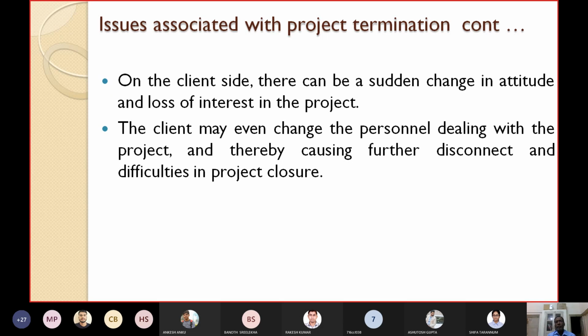The client may even change the personnel dealing with the project, thereby causing further disconnect and difficulties in project closure. The client might have dedicatedly given you some personnel to liaise with the software development firm. Now they may change those personnel, may give some less experienced personnel, etc., and thereby cause further disconnect and difficulties in project closure. So these are some of the issues associated with proper termination.